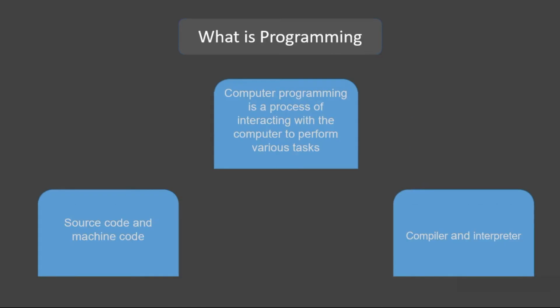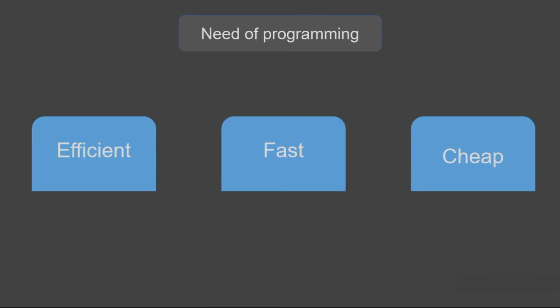Again, computers are much faster than humans, so they can do so many calculations so fast and give us the output very fast. And also computers are cheap. Earlier computers were very expensive, but these days we can get a computer at a cheaper price.